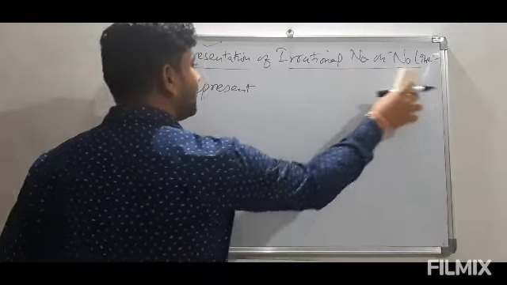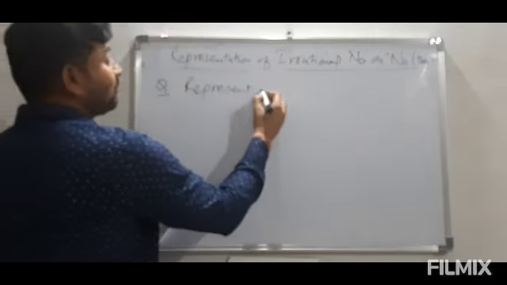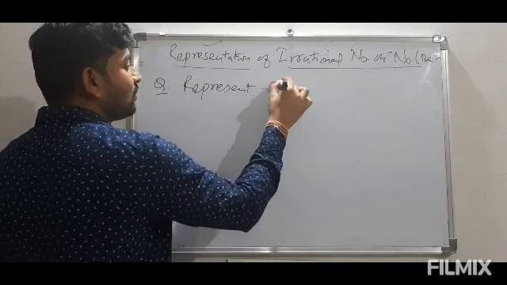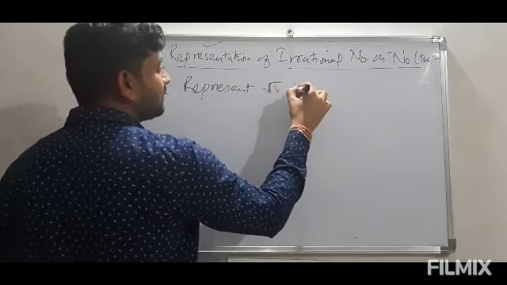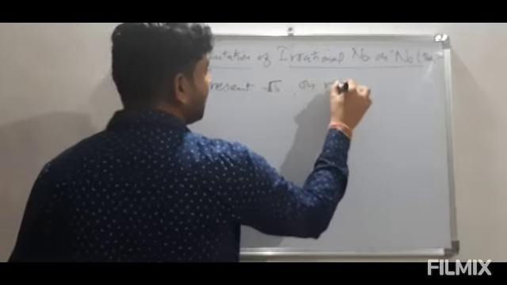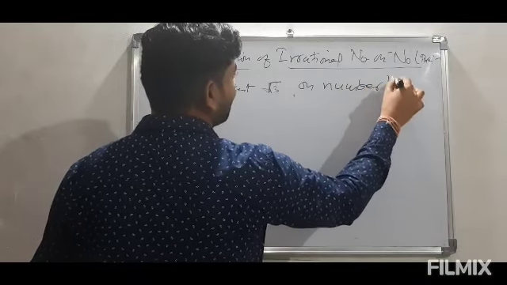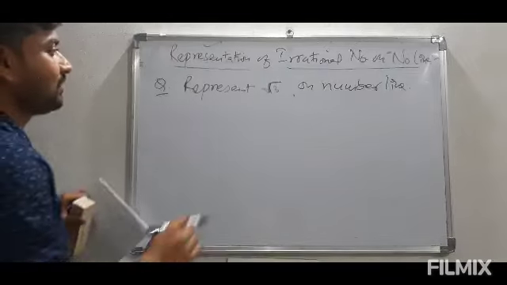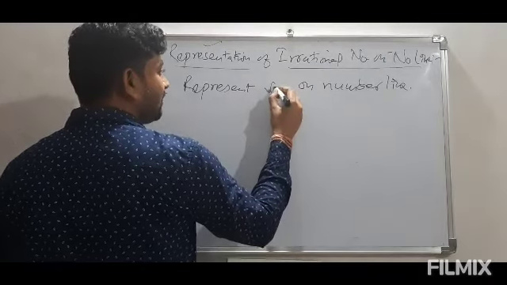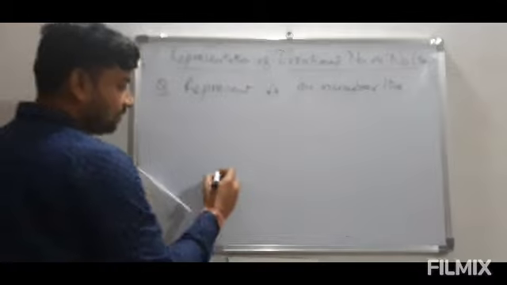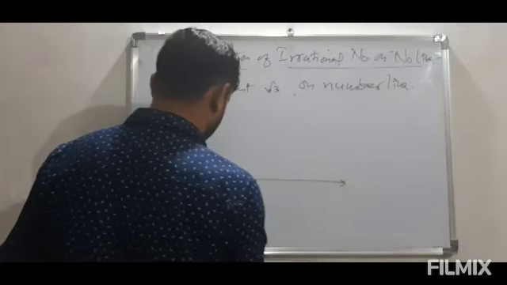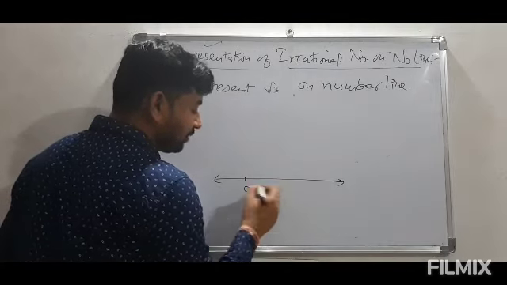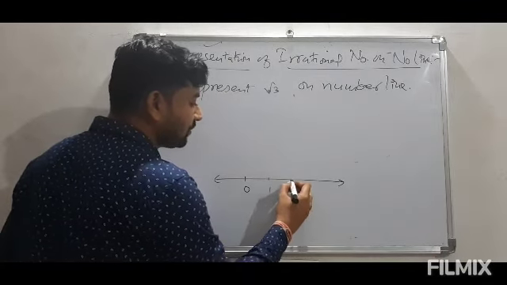Now let us come to the next step, that is if someone wants to represent root 3 on number line, then again we have to do. Now there are two ways by which we can represent. The one is very simple, which we have done just now. Like if we use the same result of root 2, we can easily do it.